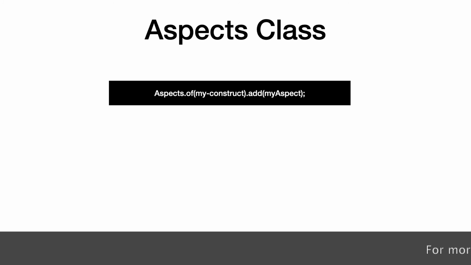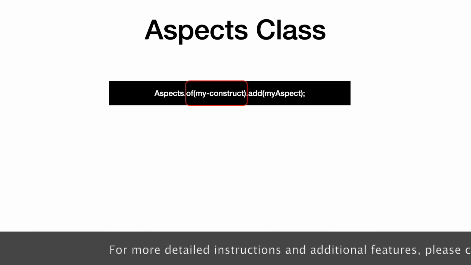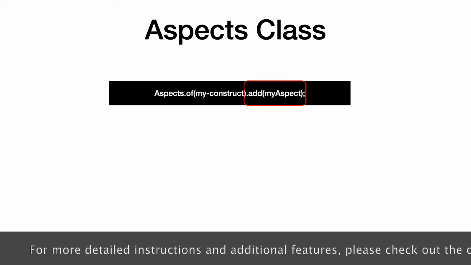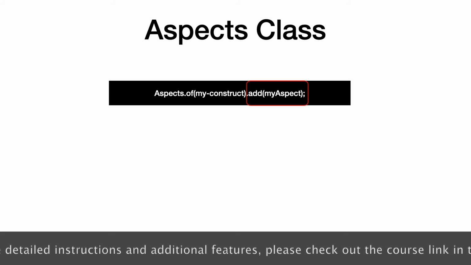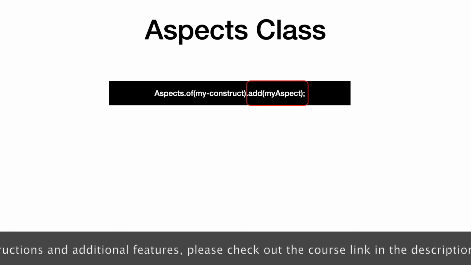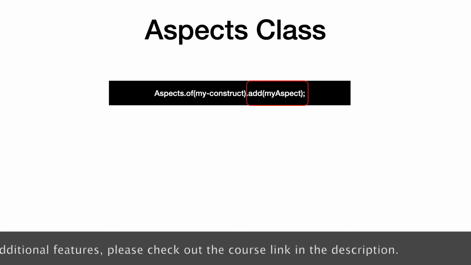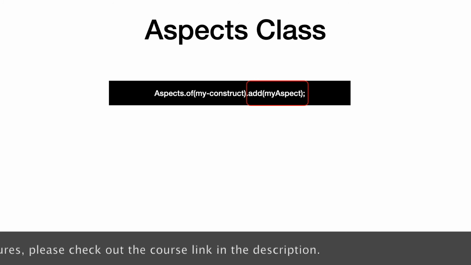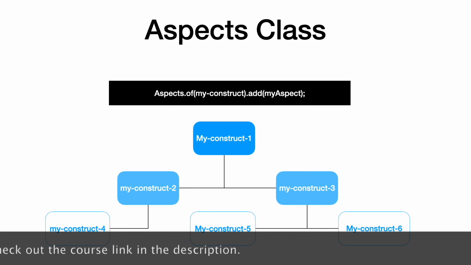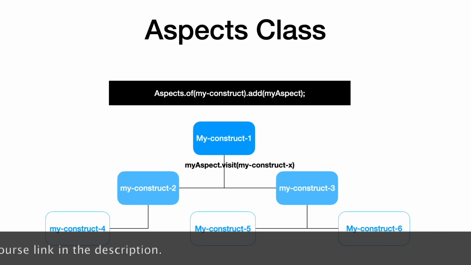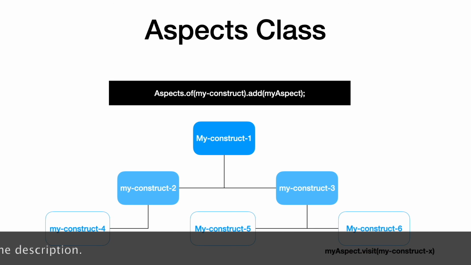You just need to call the Aspects utility class for it. Here is the syntax. This is very similar to how the Tags utility class is also consumed. First, you need to call the of method to set the scope for the aspect. Then you need to apply the aspect object with the add method. Aspects in CDK employ the visitor pattern. When we call the synth command, the CDK calls the visit method of the aspect and applies the aspect logic to all the constructs present inside the scope.